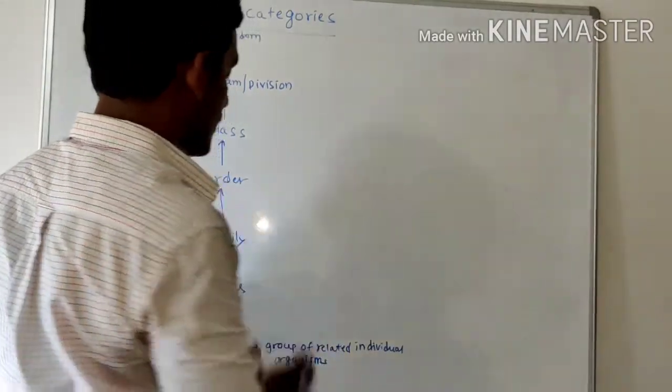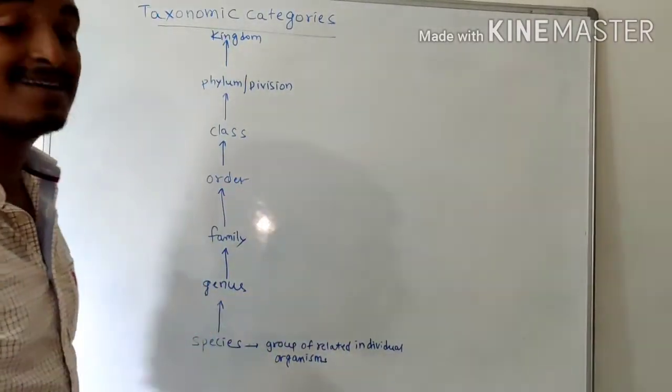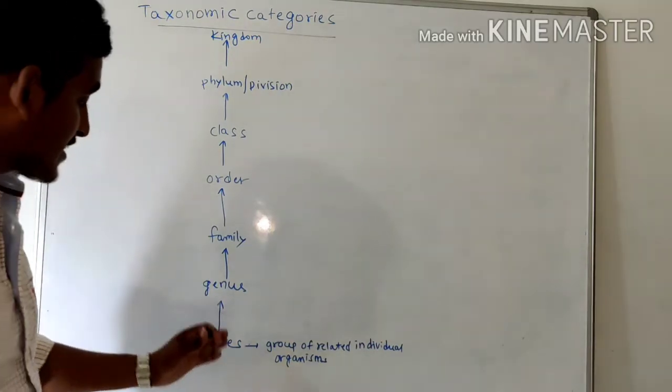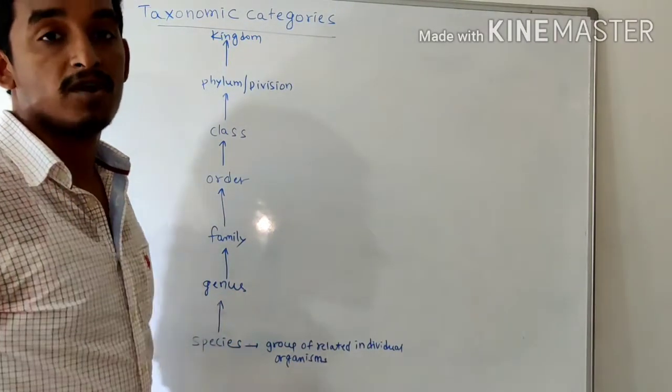A genus may consist of more than one species.